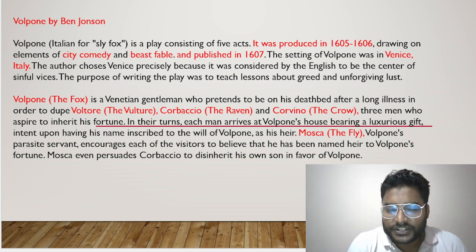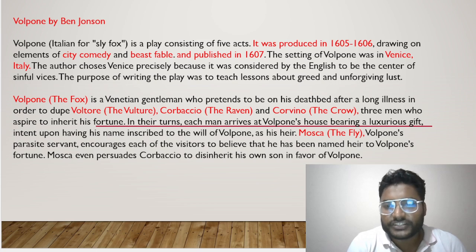Volpone is representing greed for money and lust for someone else's wife. We have Corvino, whose wife Celia is a beautiful lady, and we have a story here that Volpone falls not in love, rather he is attracted towards Celia and wants to seduce her and fails, and finally is charged with attempting rape of her. So here we have the story.